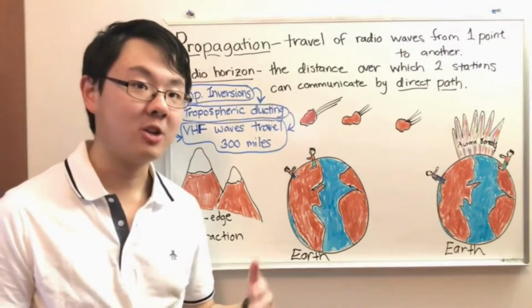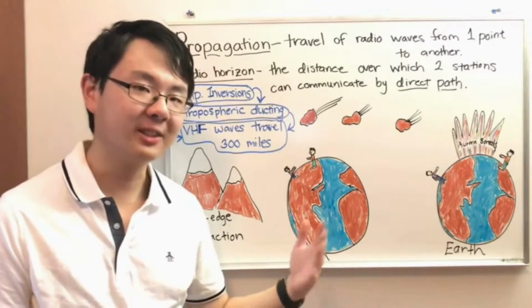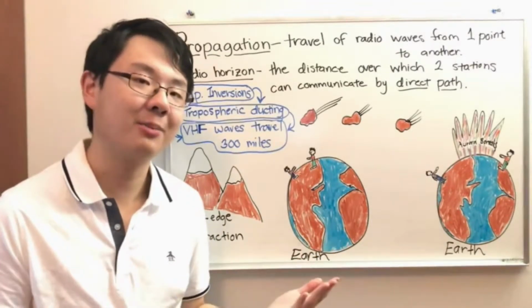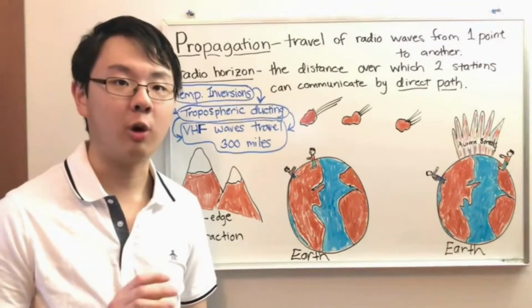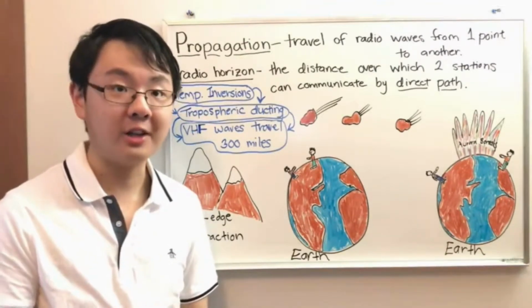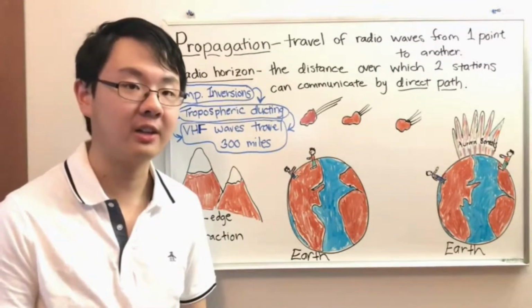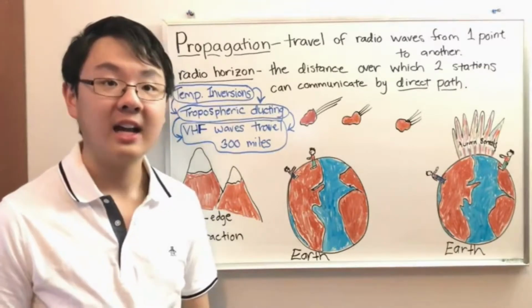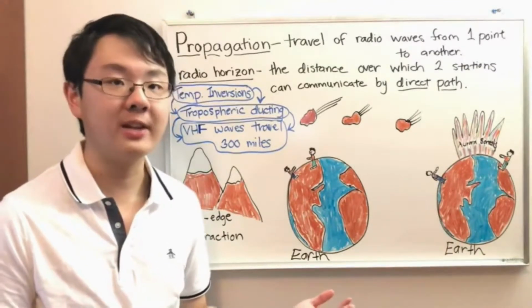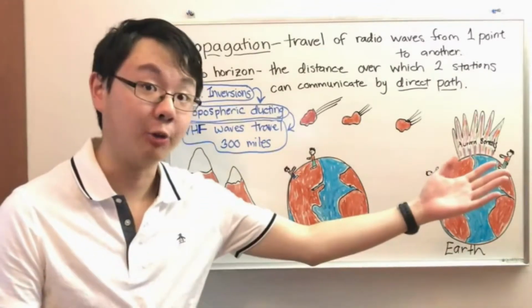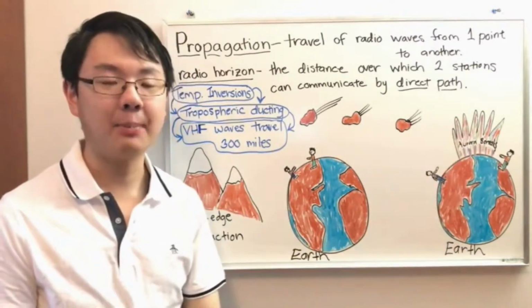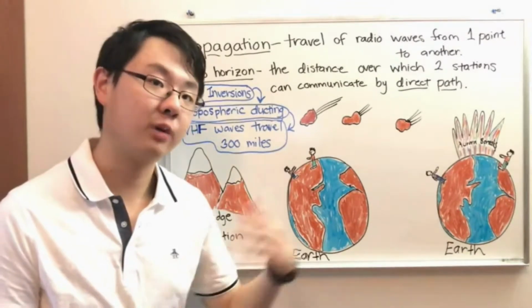Now, the theory behind tropospheric ducting and how it all works, it's a little complicated, and it has something to do with the troposphere, as you may have guessed from the name. But it's sort of beyond the scope of this course. So all I'm going to tell you, and all that you need to know for the exam, is that tropospheric ducting and tropospheric scatter sometimes allows VHF and maybe even UHF signals to span 300 miles. Wow, that's amazing. It doesn't happen a lot, but when this does happen, it's pretty cool.